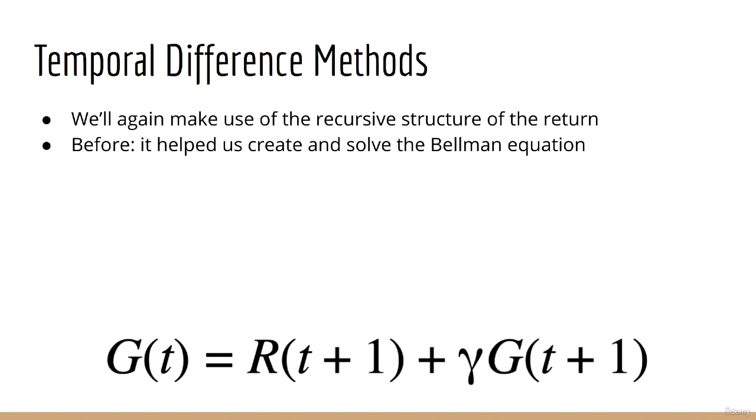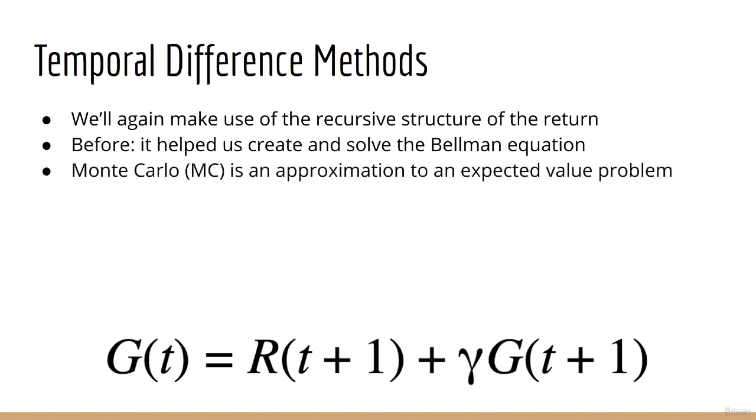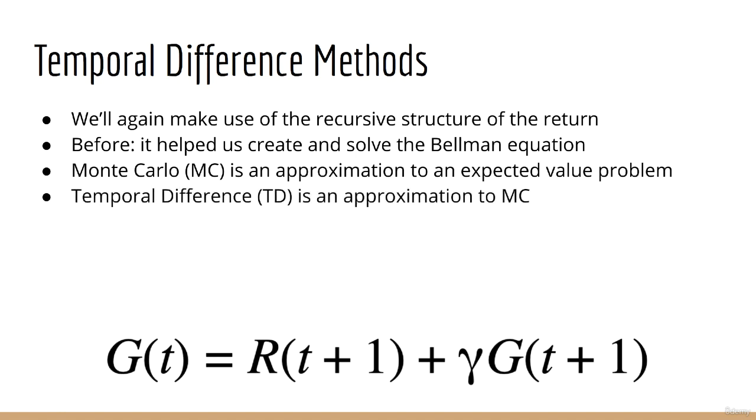One simple way to think about it is this. Monte Carlo methods were an approximation to an expected value problem. Temporal difference methods are simply an approximation to Monte Carlo. So in other words, they are an approximation of an approximation.